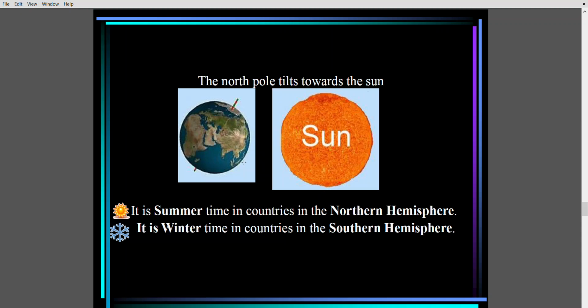If there is a question on how tilt of the earth affects the season, you have to say earth is tilted on its axis, and the hemisphere of the earth which is towards the sun will have summer season because it will receive direct sun rays, and sun rays will also reach that portion in a short span of time. So that portion will have summer, the other portion which is away will have winter.